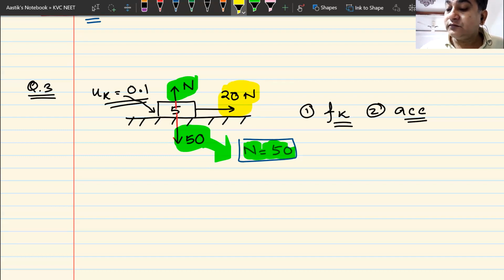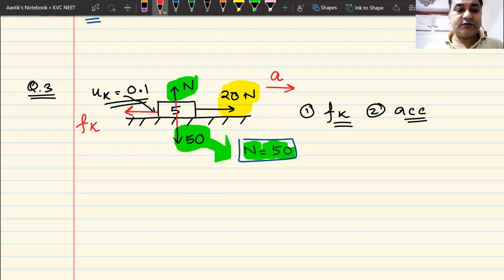Yes or no? The only direction this block can move is the forward direction. Now, as soon as it tries to move in the forward direction, friction will start acting on it, and friction would be in the backward direction. So you understand how we have found the direction of the frictional force?